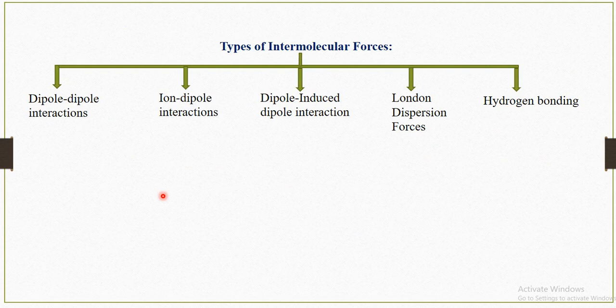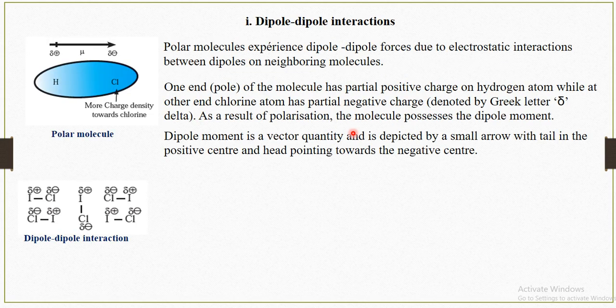Then we'll see the different types of intermolecular forces. Dipole-dipole interaction, which we'll see in detail. Then what ion-dipole interaction is, then what dipole-induced dipole interaction is, then London dispersion forces, and then hydrogen bonding. These are the different types of intermolecular forces. First, we'll see the dipole-dipole interaction.